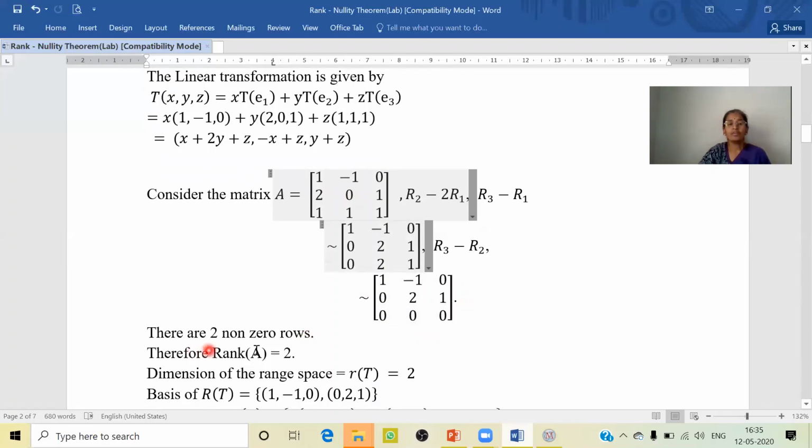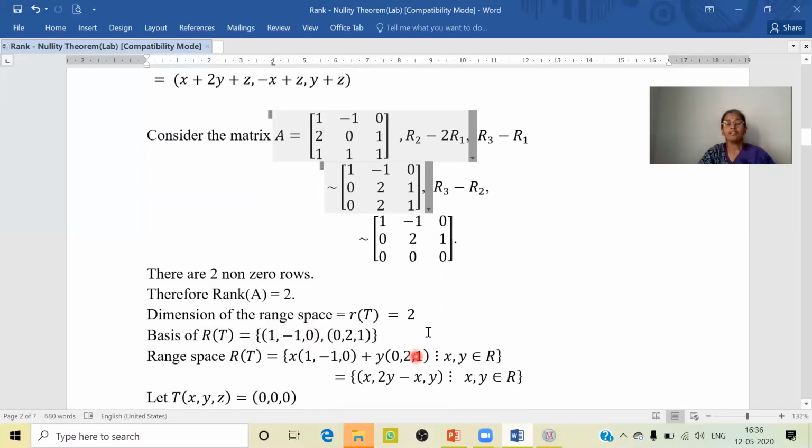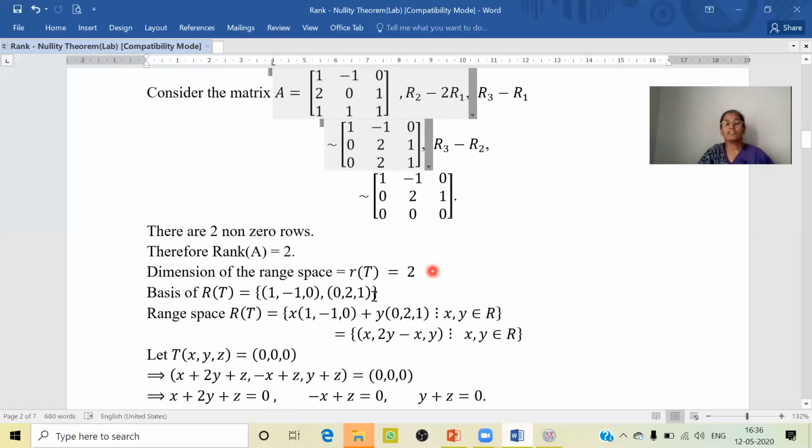So there are two non-zero rows. Therefore, we know that the rank of this matrix A is equal to 2. Hence, the dimension of the range space is equal to 2. And the two non-zero vectors in the first and the second row of the matrix A in the reduced echelon form will form the basis of the range space, that is R of T.